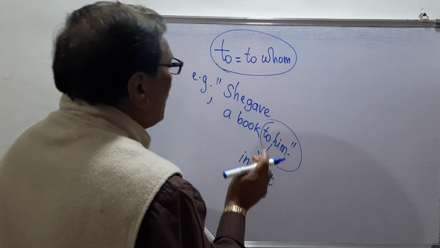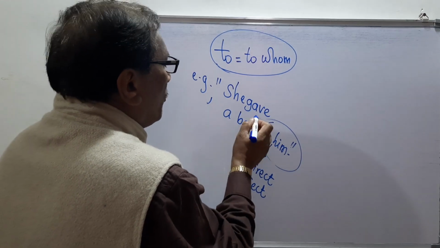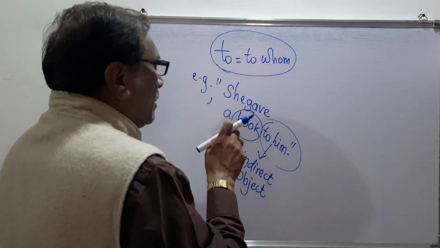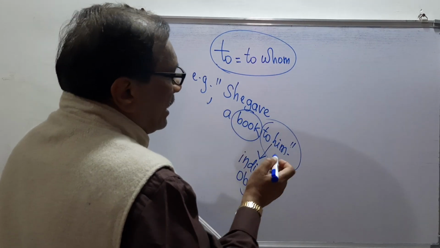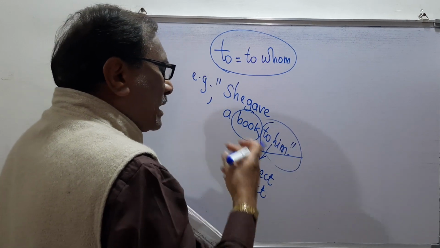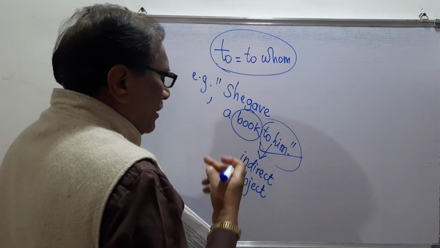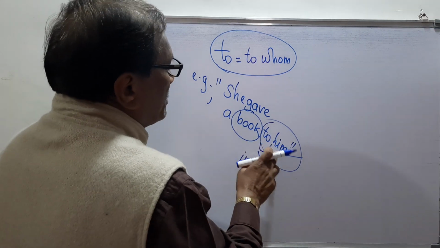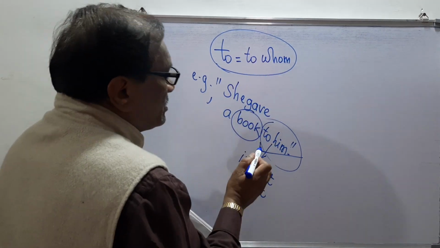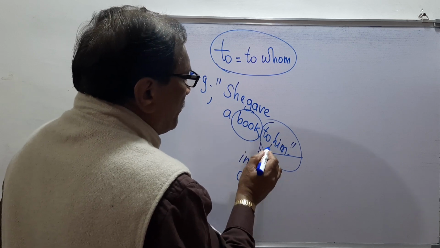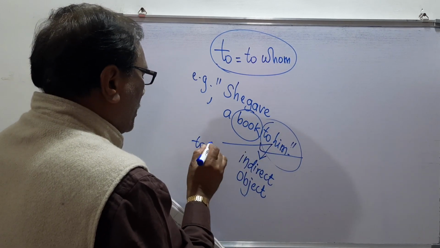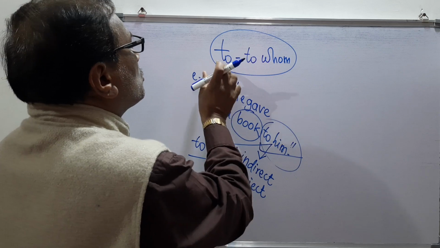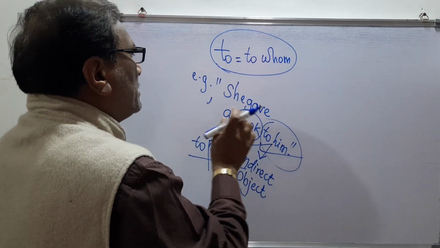Because in she gave a book, a book is the direct object because the action is happening upon this book directly, and to him is the second object, so the action is happening upon it secondly. So it is the indirect object. To whom means to him, suppose to Ramesh. So to means to whom, and to whom means to.